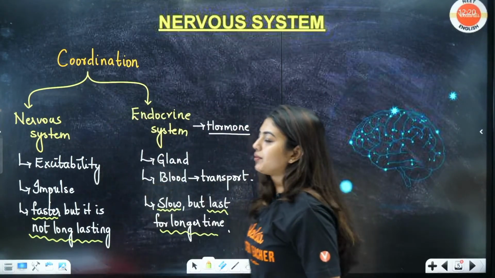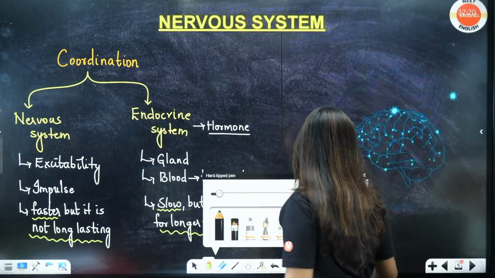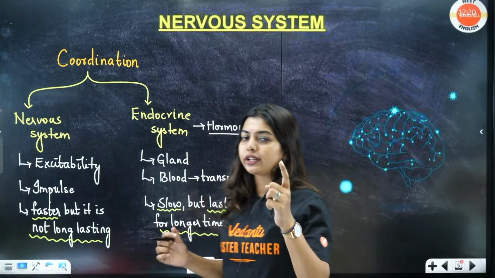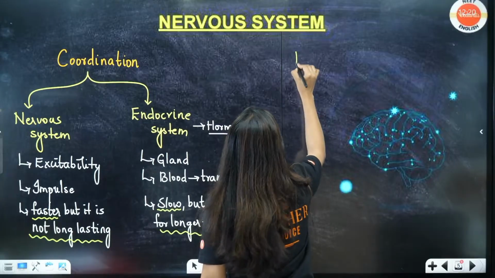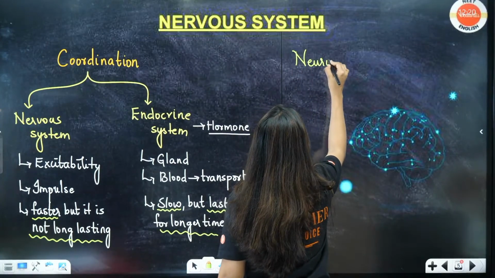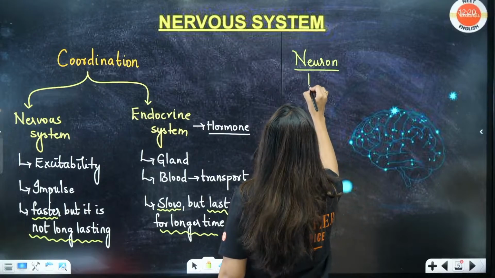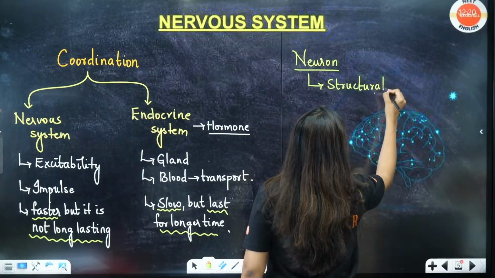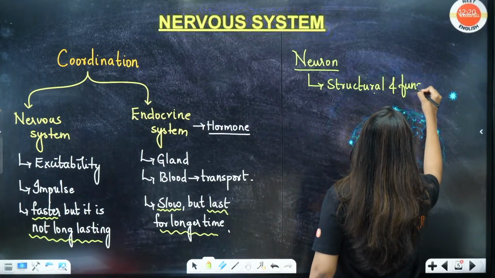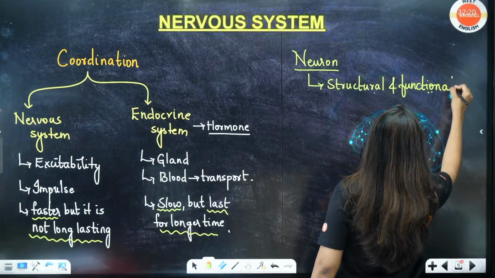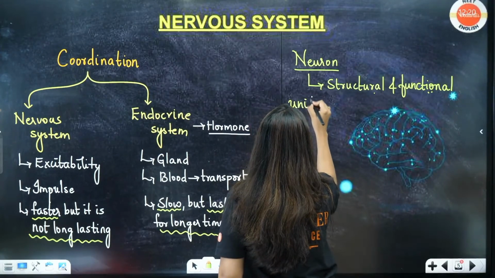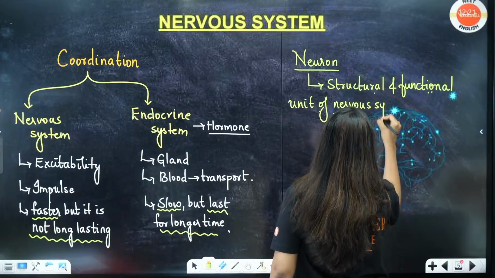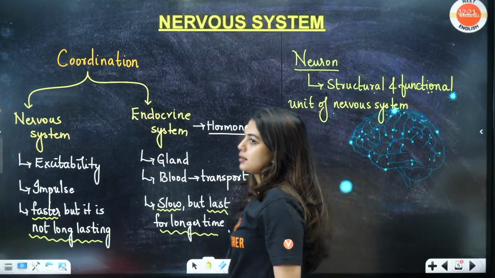Okay, now students, look here. Whenever I talk about nervous system, the first thought that comes to me is neuron. Many students get confused between neuron and nephron. Please don't get confused. Here we are talking about neuron. This neuron is the structural and functional unit of nervous system.